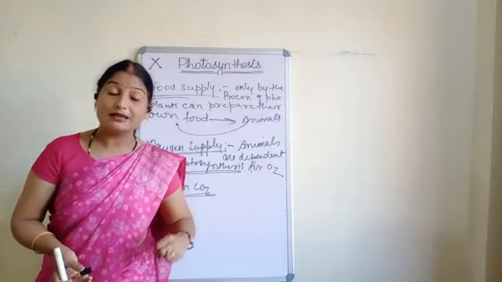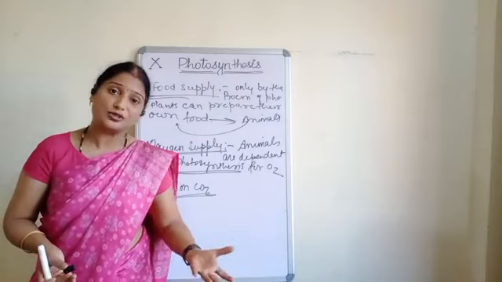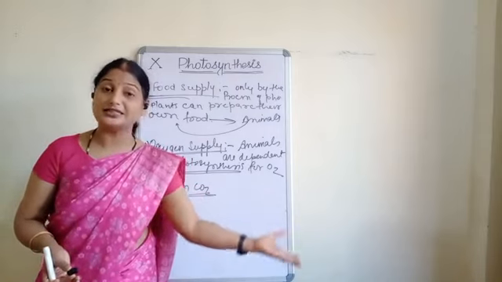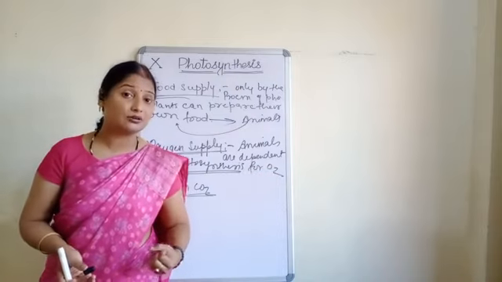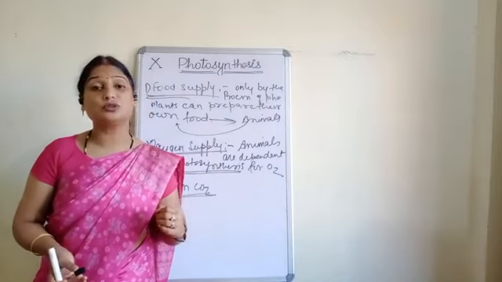That's why we need to grow more and more plants, so that the maximum amount of CO2 present in the atmosphere can be utilized by the green plants, so that they can balance the level of CO2 in the atmosphere.